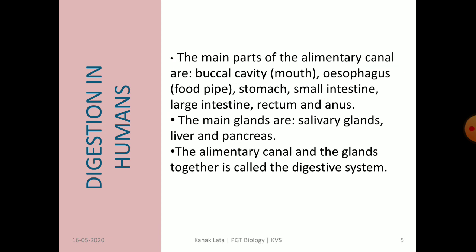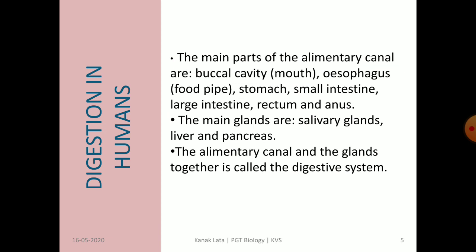Next topic, digestion in humans. Human digestion is governed by a complete digestive system that includes the alimentary canal and digestive glands.